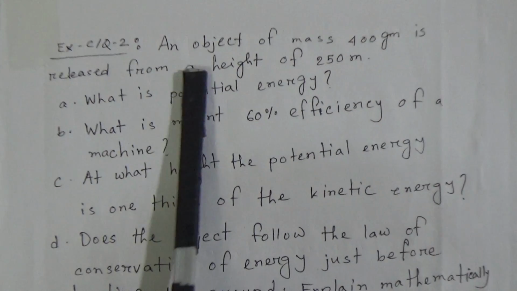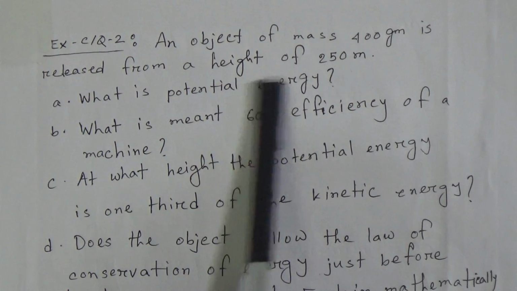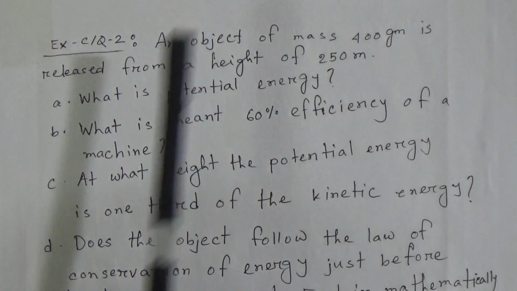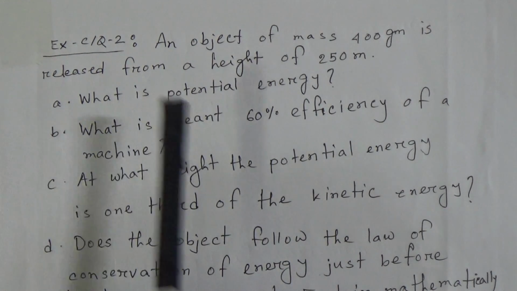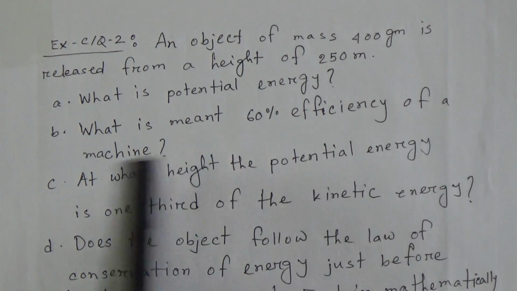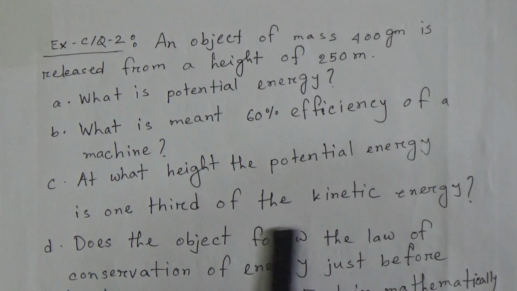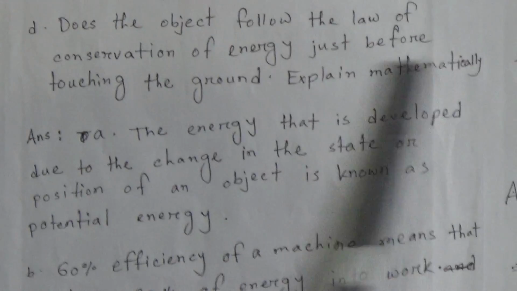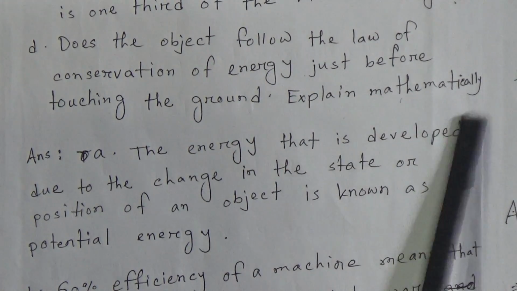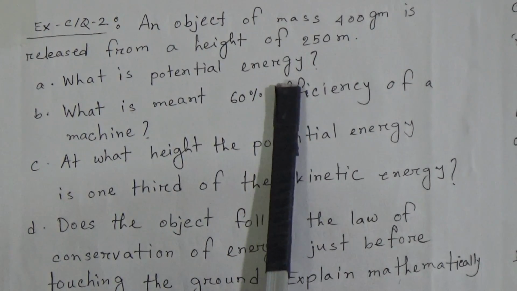Extra CQ 2 STEM. An object of mass 400 gram is released from a height of 250 meter. Question A, what is potential energy? Question B, what is meant by 60% efficiency of a machine? Question C, at what height is the potential energy 1/3 of the kinetic energy? And question D, does the object follow the law of conservation of energy just before touching the ground? Explain mathematically.